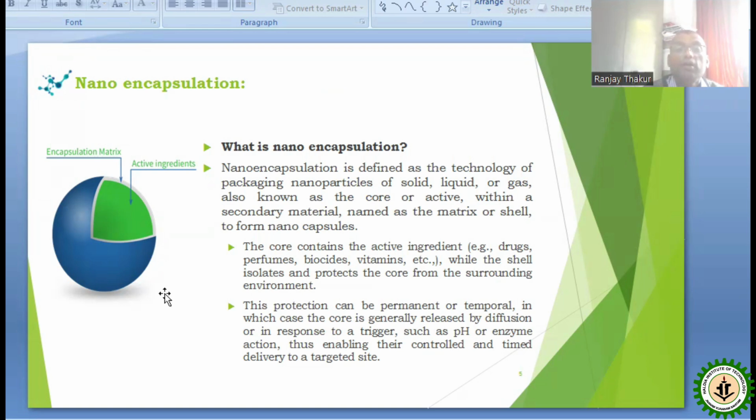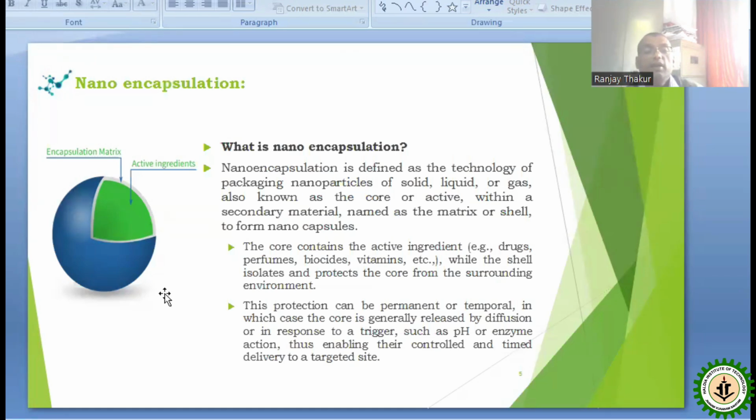So encapsulation is defined as the technology of packaging nanoparticles of solid, liquid, or gas, also known as the core or active, within a secondary material named as matrix or shell to form nanocapsules. So the core contains the active ingredients like drugs, perfume, biocides, vitamins, various additives, etc., while the shell isolates and protects the core from the surrounding environment.